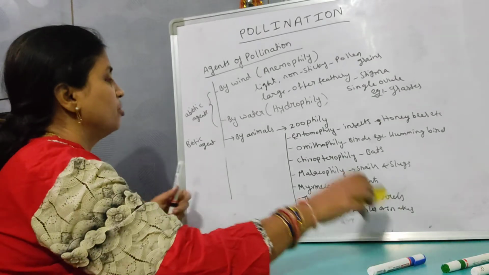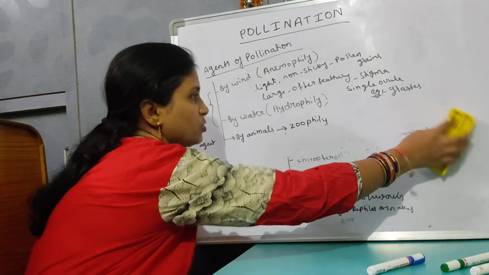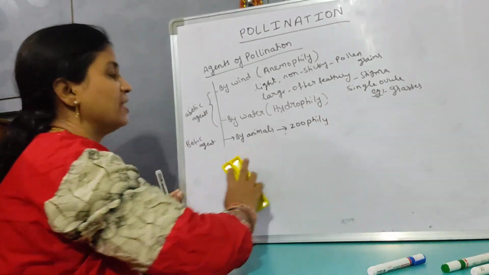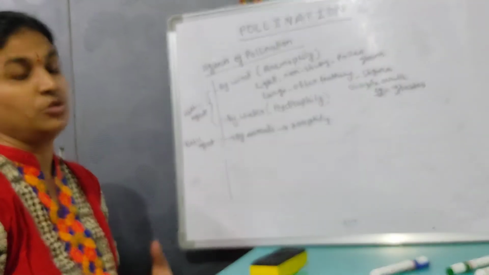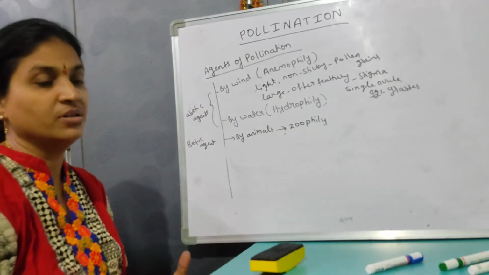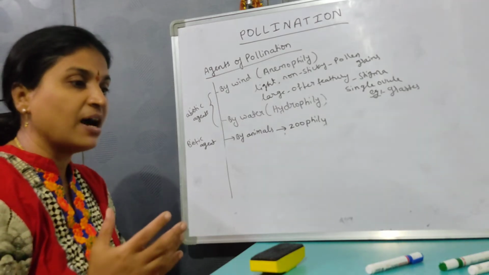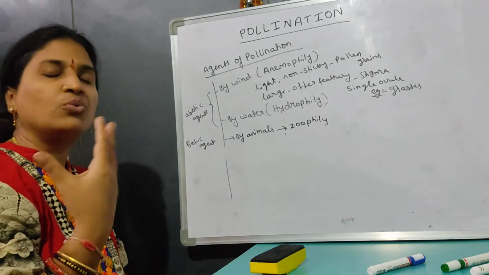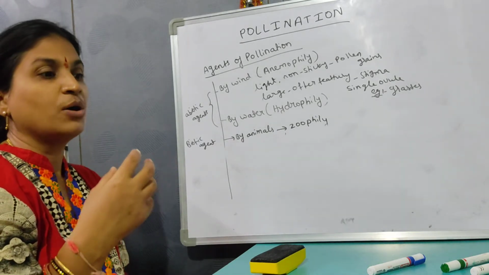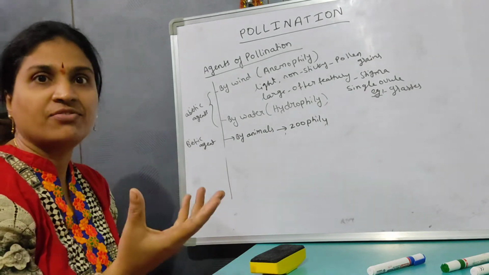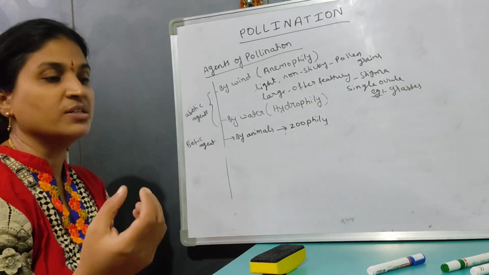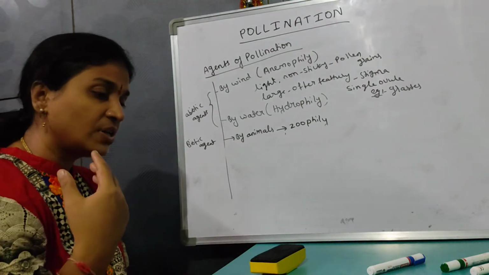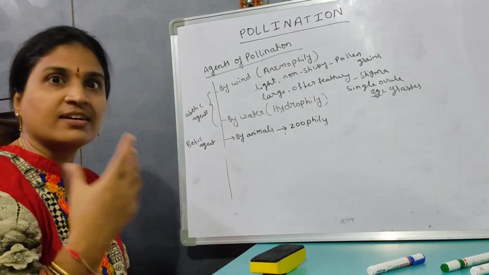Then let us study about the importance or some characteristic features of these zoophilous plants. As the pollination is going to take place by animals, by insects, birds, reptiles like that, these plants will be attracting those animals. In what way are they attracting? By bearing beautiful, colorful flowers. They are producing nectar, which will serve as food for some animals, like insects, butterflies, or sometimes the fragrance, the nectar, the color of the flowers.